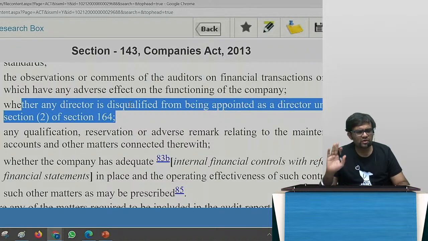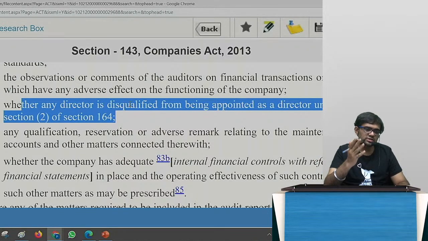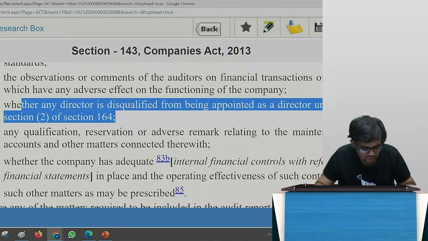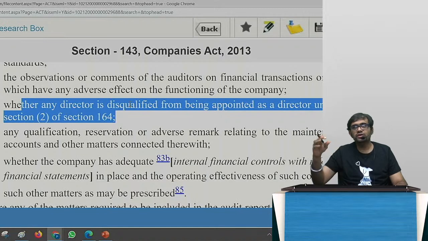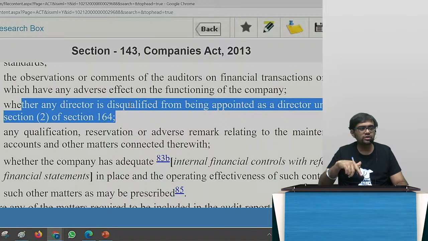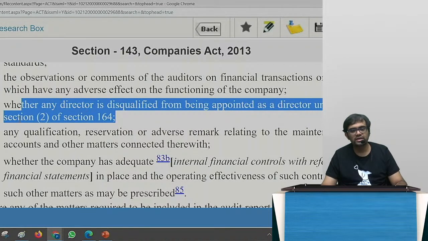It is not just in auditing, it can also come in law, because chapter 9 and chapter 10 are very much applicable for you, right? So what I am trying to tell is 164(2), you need to know what it is, we will see later. If a director is disqualified under 164, then automatically as an auditor you need to what? Disclose. You need to report this particular point, correct? Are you getting it, guys? Whether any director is disqualified from being appointed as a director under sub-section 2 of section 164.